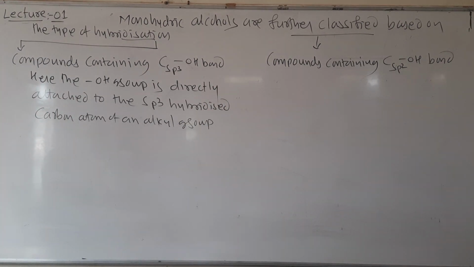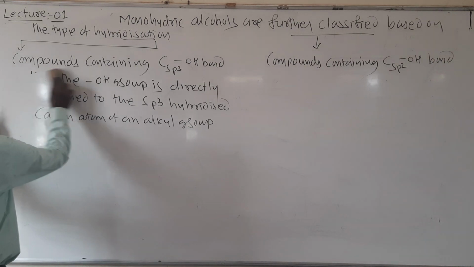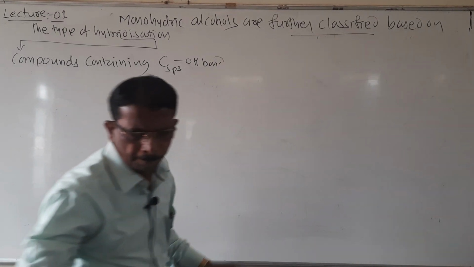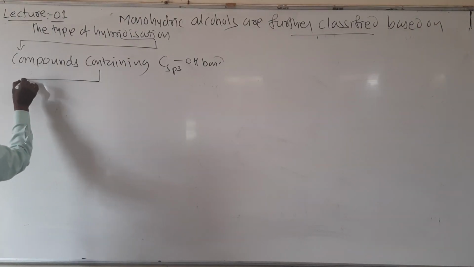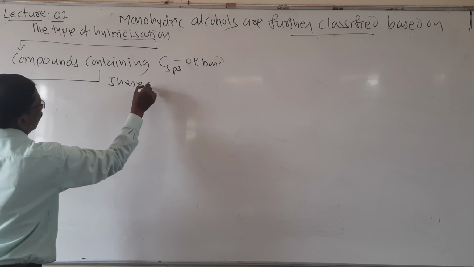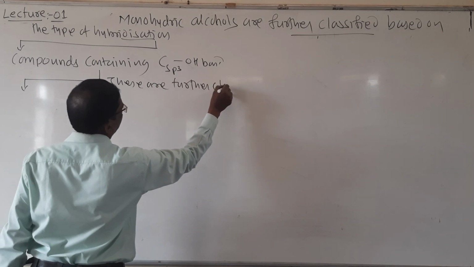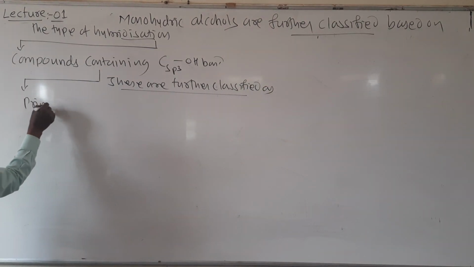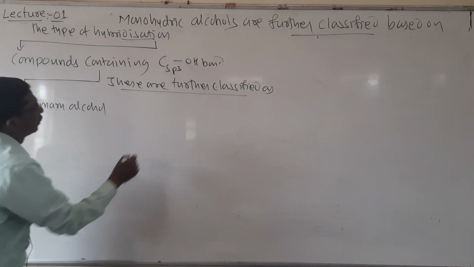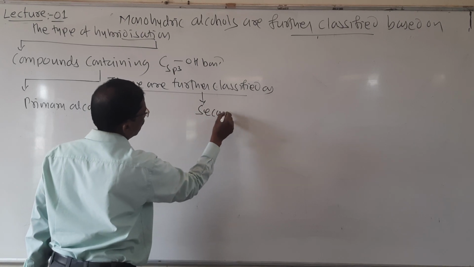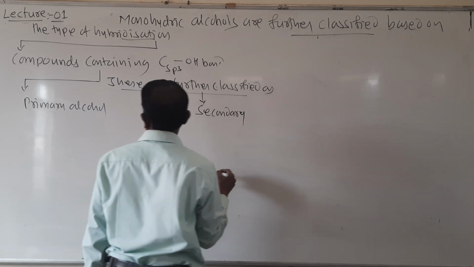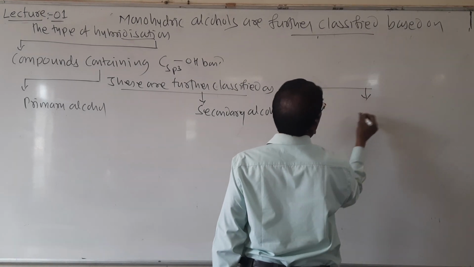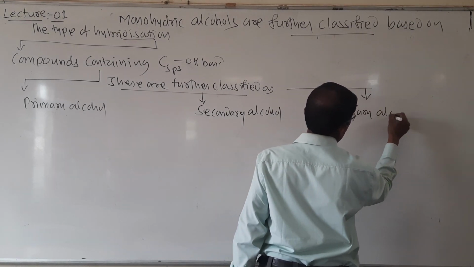So how are these further classified? These are further classified like this: compounds containing Csp3-OH bond are classified as primary alcohol, secondary alcohol, and then tertiary alcohol.